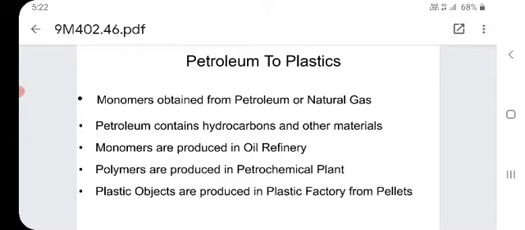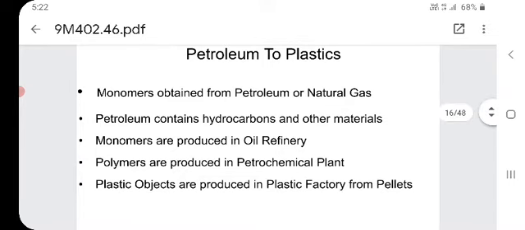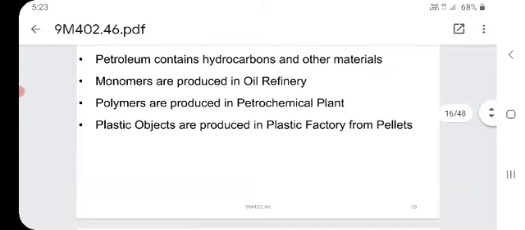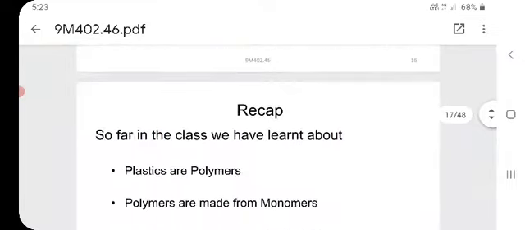Monomers are produced in the oil refinery, and polymers are produced in the petrochemical plant. Plastic objects are produced in the plastic factory, starting from pellets.